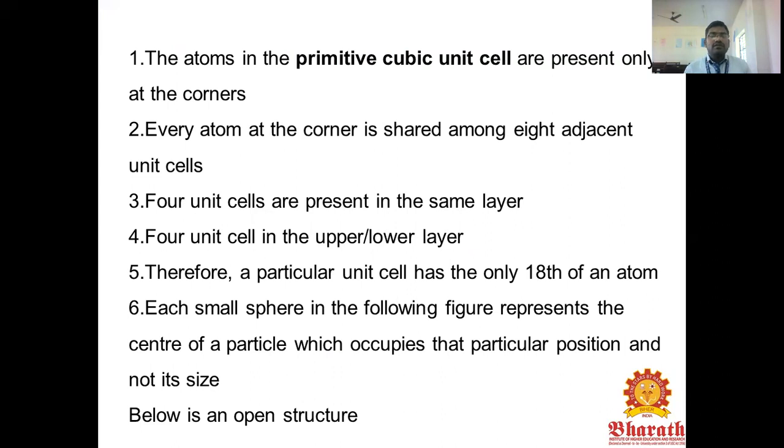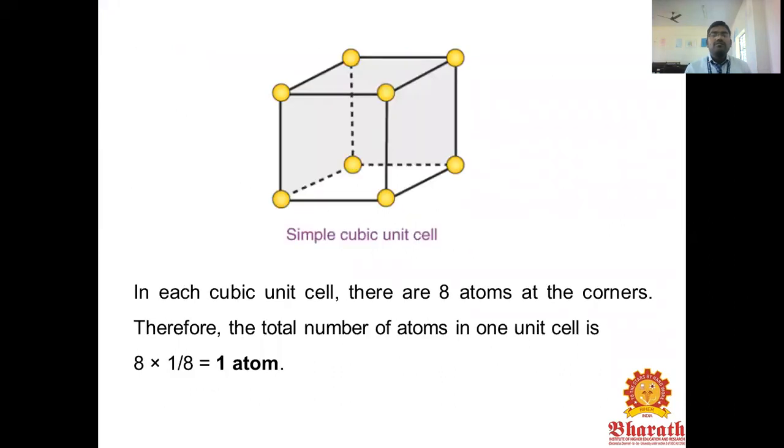Each small square in the following figure represents the center of the particle which occupies the particular position, and not its size. Below is the open structure. This is the simple cubic unit cell. The upper layer has 4 atoms and the bottom layer has 4 atoms. In total you get 8 atoms at the corners. Therefore, the total number of atoms in one unit cell is 8 into 1 by 8, equal to 1 atom.